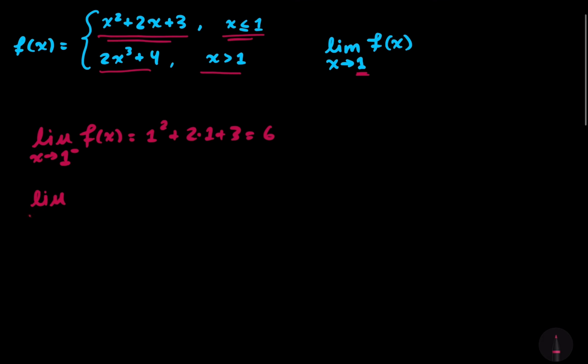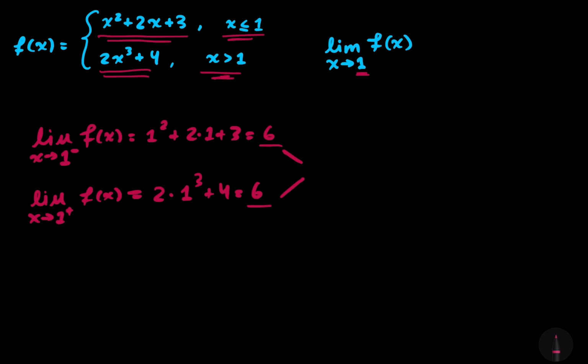Let's try now from values greater than 1. Here we have the boundary x is greater than 1, and we're given this cubic expression. We can use direct substitution, and we get 2 times 1 to the third plus 4, which is 2 plus 4, which is equal to 6. So we see that both single-sided limits exist, and they're both equal to 6. This tells us that the limit as x approaches 1 of f of x is equal to 6.